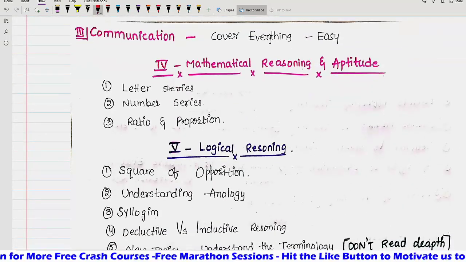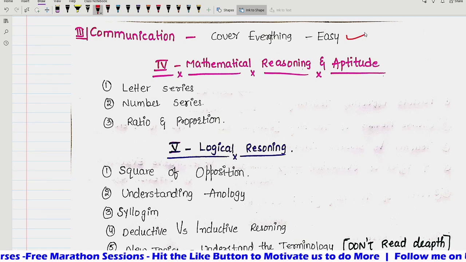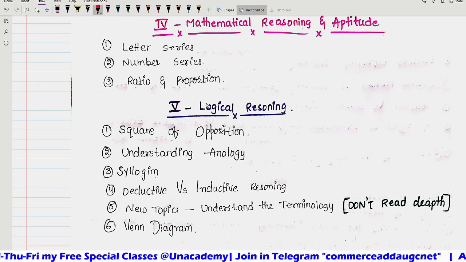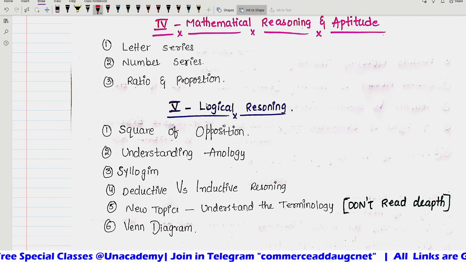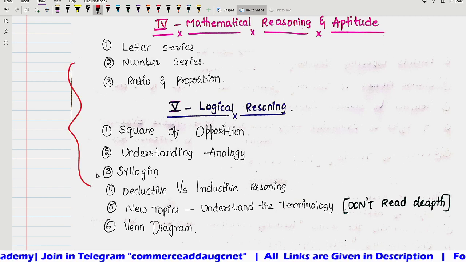Now the third topic is communication. Communication is a very easy concept which I covered thoroughly in teaching aptitude and communication, in the free 60 days crash course on the NTA UGC NET Unacademy YouTube channel. In that you can see my communication and teaching aptitude also. For mathematical reasoning and aptitude, I made a separate clear-cut session on what strategies you need to follow for these 2. Yesterday only I uploaded a video, you can see it in the playlist.